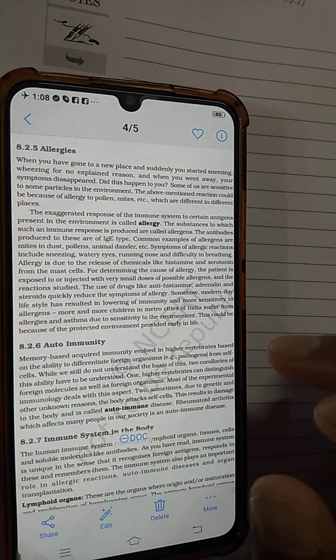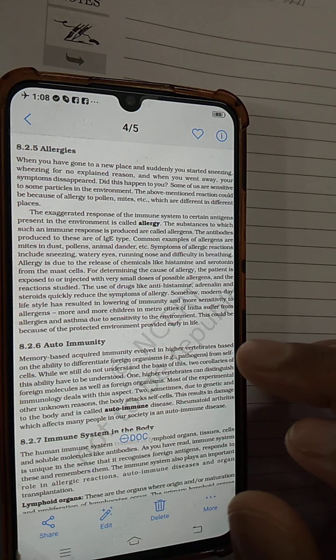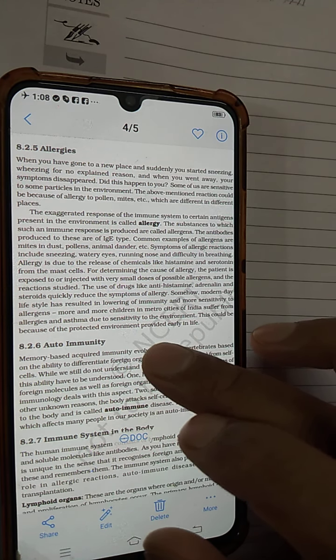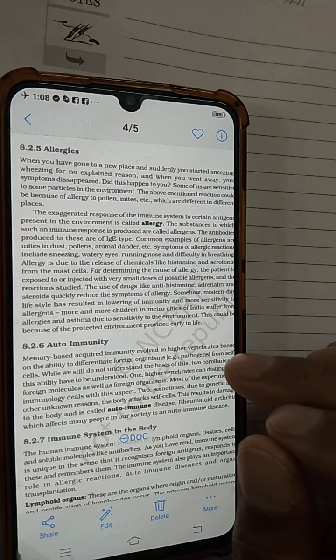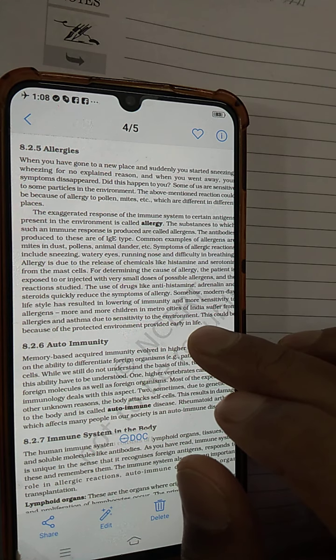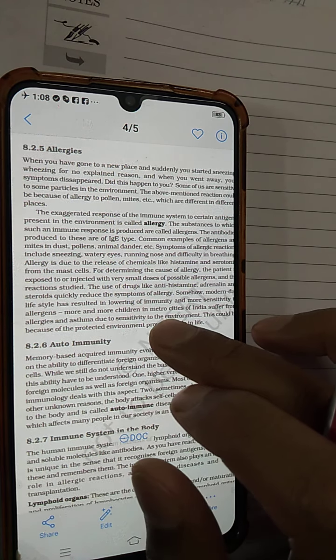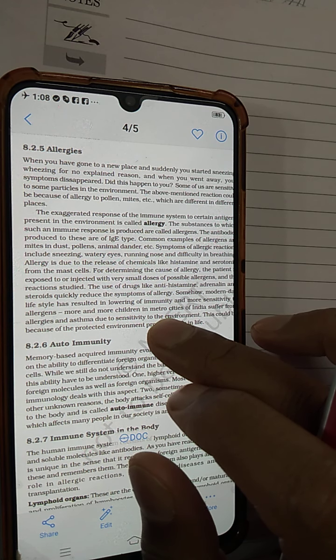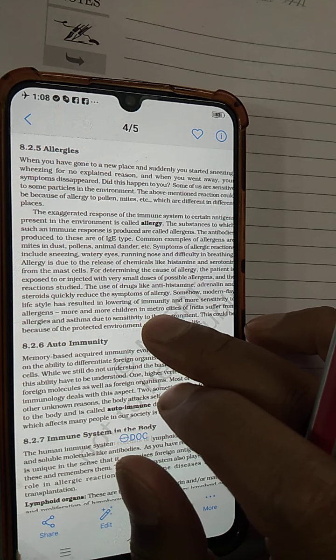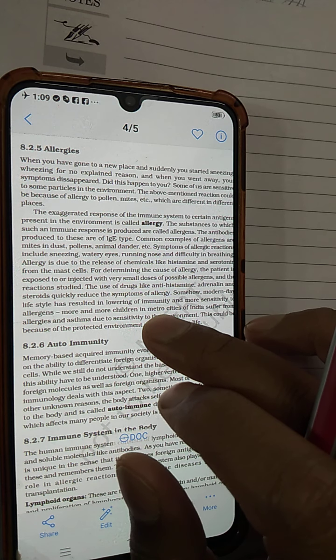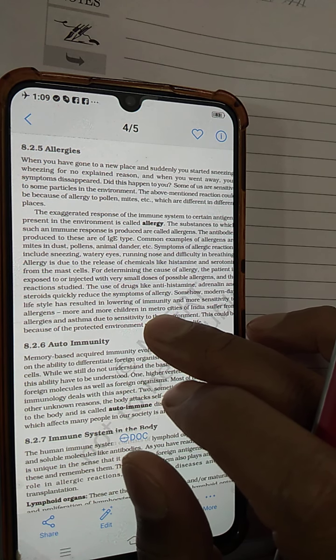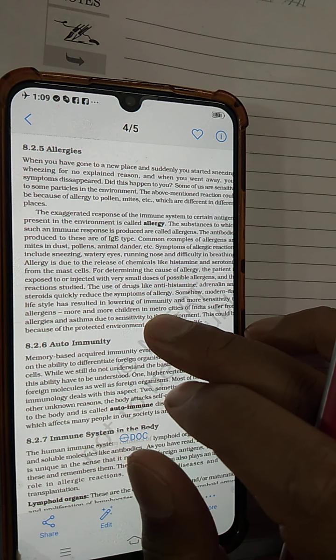What basically happens is that allergy is a hypersensitivity reaction of our body to some kind of external substances, and those external substances to which our body shows such hypersensitivity are called allergens. Now generally, how do we search for the allergen? When we suffer from any allergy and we go to a doctor, a person may be allergic to different allergens. So how is that determined? In the skin, the person is exposed to different allergens in very small amounts, and the reaction of the body is observed.